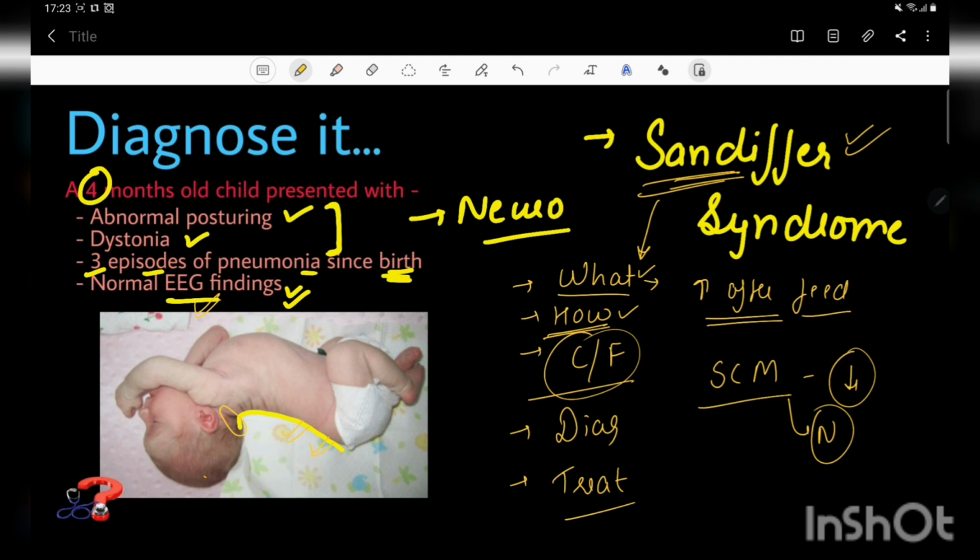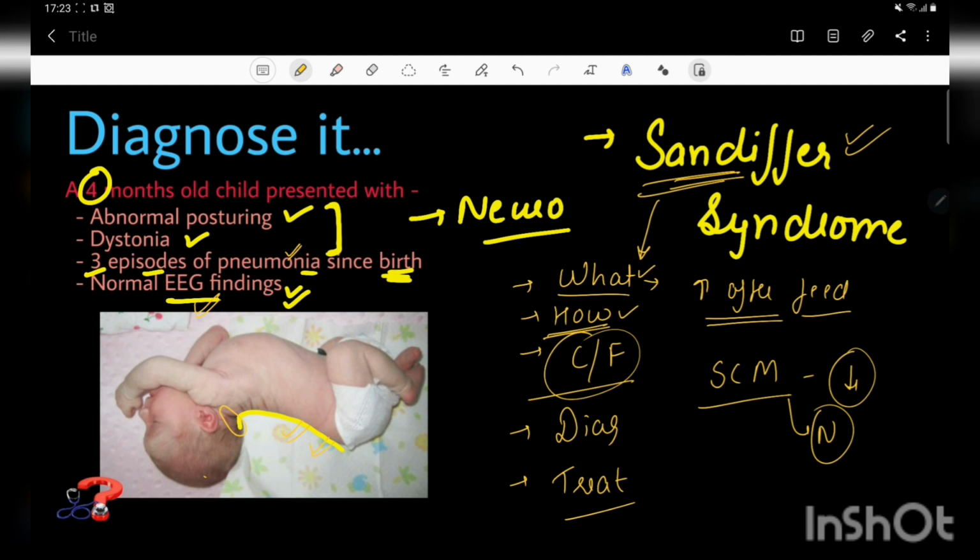Other clinical features are excessive crying, irritability, vomiting, and due to the vomiting, some aspiration pneumonia, and others are a choking sensation, choking after feeding, gagging. These are other symptoms of GERD by which the child can present. Now, how do we diagnose this condition?